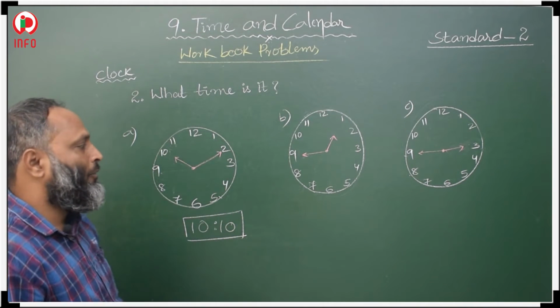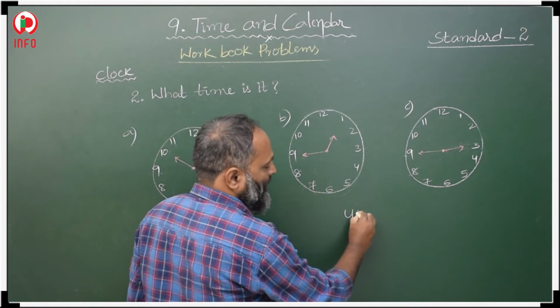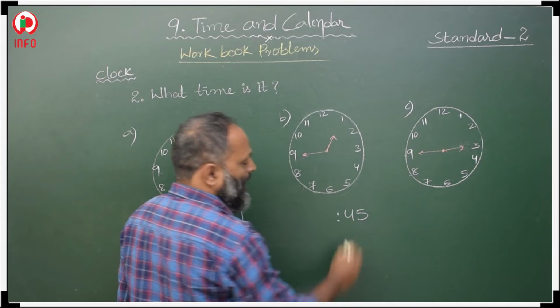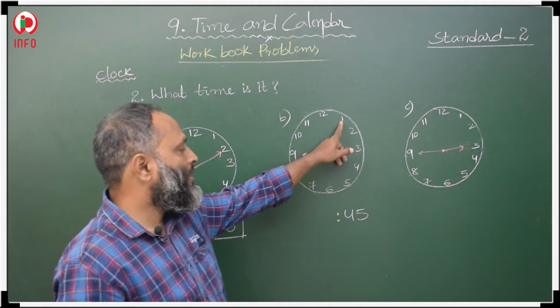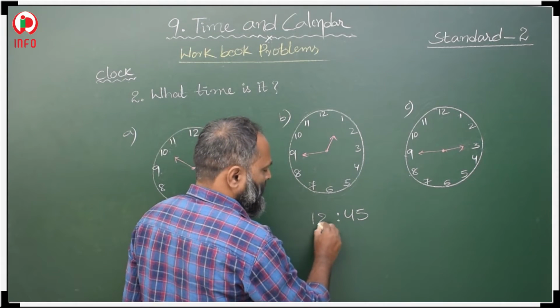Okay. Now, here the bigger hand is at 9, 9 fives are 45, 45 minutes. Now, after that we have to check the hour. It is near to 1, not 1, so it means 12. So, 12:45 we have to write.